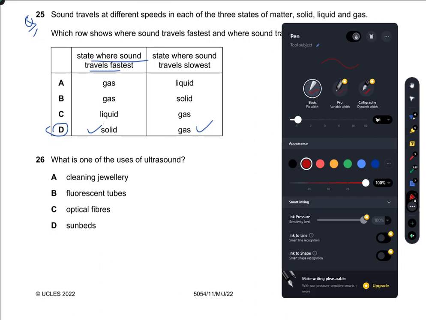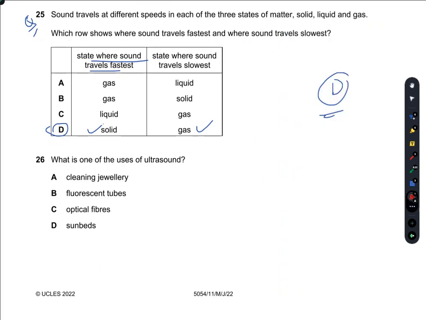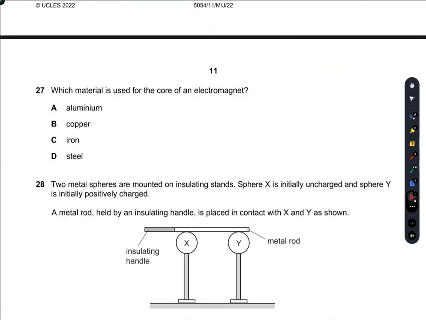What is one use of ultrasound? Cleaning jewelry is one of the main uses of ultrasound. Fluorescent tubes, no. Optical fibers, no. Sunbeds, no. So A is the right option. Which material is used for the core of an electromagnet? We always know that iron is used as a core for an electromagnet because it can easily be magnetized. So C is the right option.